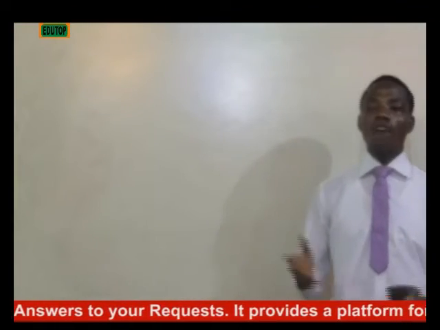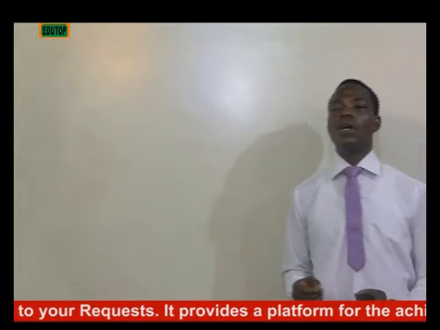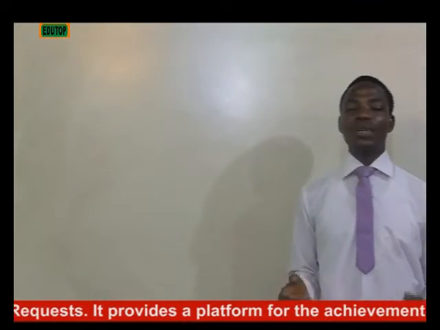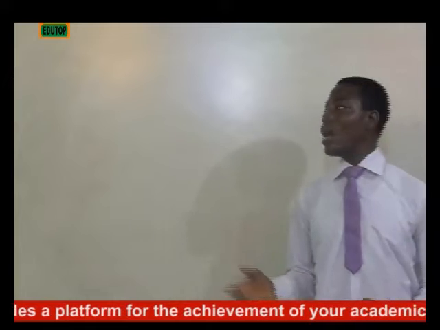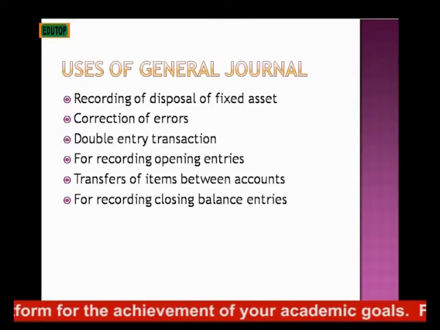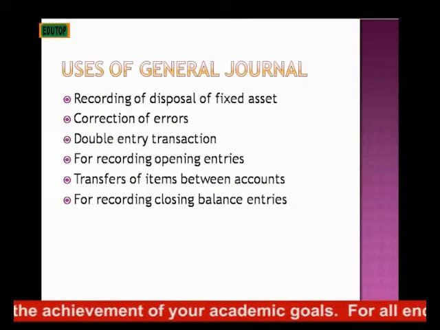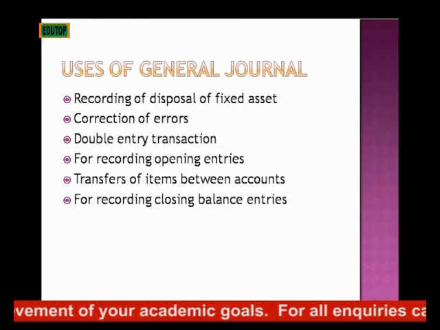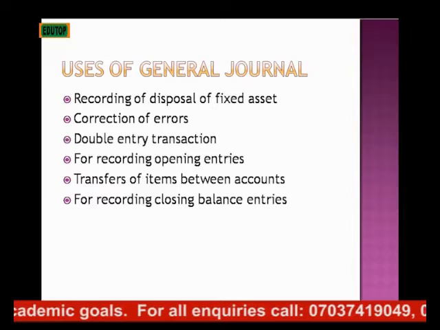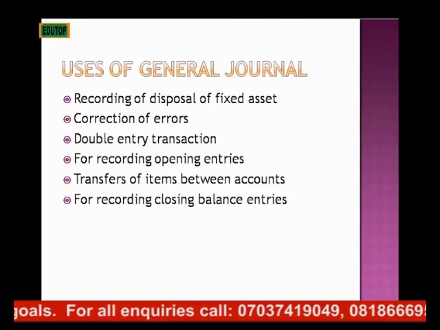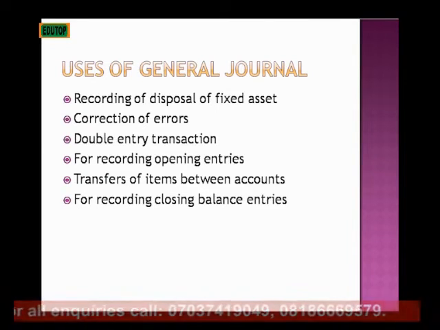What are the uses of the general journal? What are the important reasons why we use it? Number one, it is used for recording the disposal of fixed assets. When we're talking about fixed assets, we're talking about land and building, furniture and fittings, a motor van and so on.